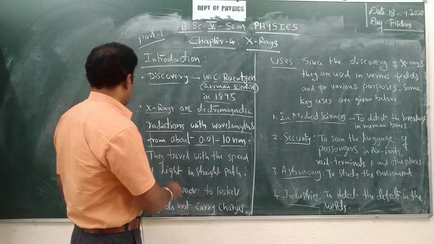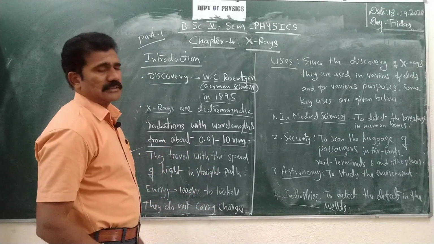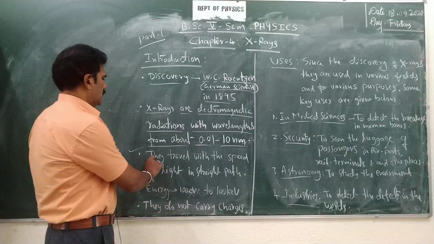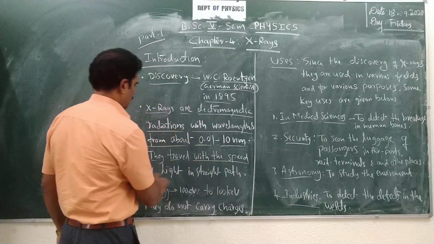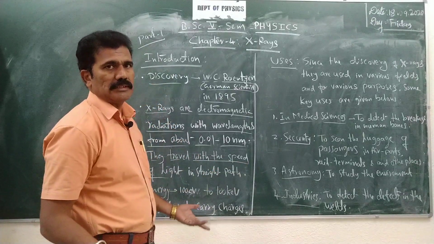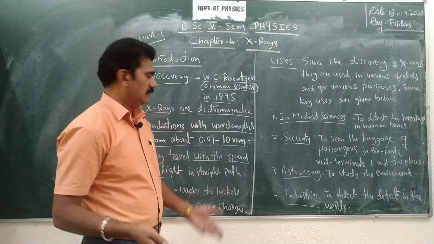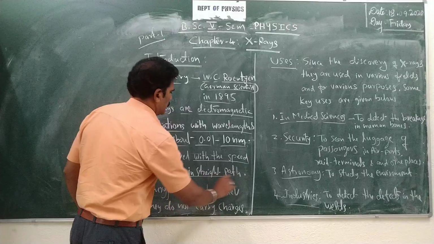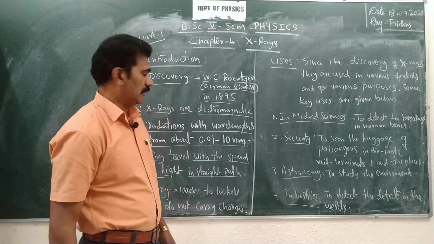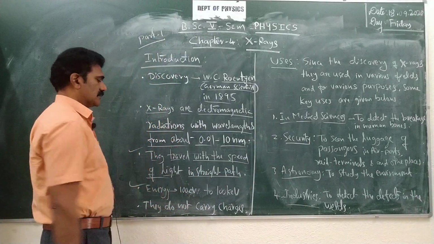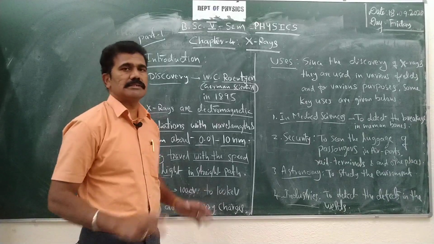Now let us consider some important properties. They travel with the speed of light. All electromagnetic waves travel with the same speed, that is 3 into 10 to the power of 8 meter per second, in a straight path. Then what is the energy of X-rays? The energy is very high.